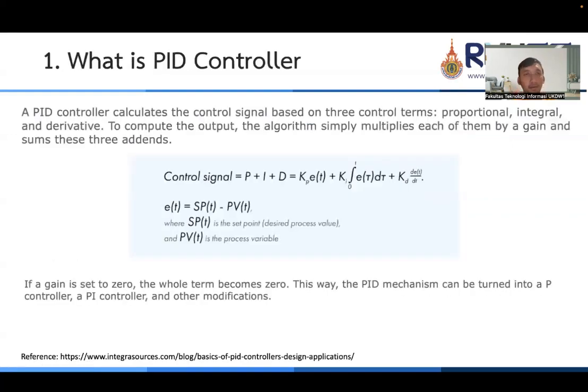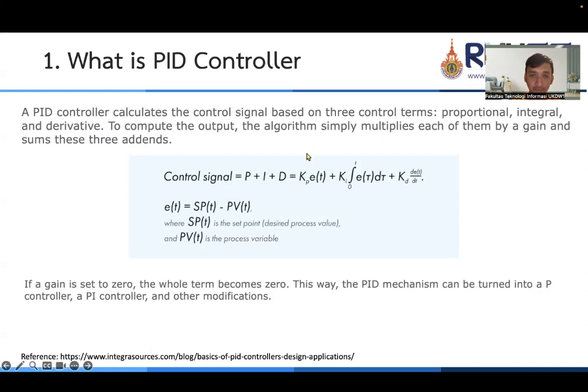So after we know the output response, we can learn what a PID controller is. A PID controller is an algorithm to calculate the control signal based on three control terms. There are proportional, integral, and derivative. To compute the output, the algorithm simply multiplies each of them by a gain and sums these three addends.